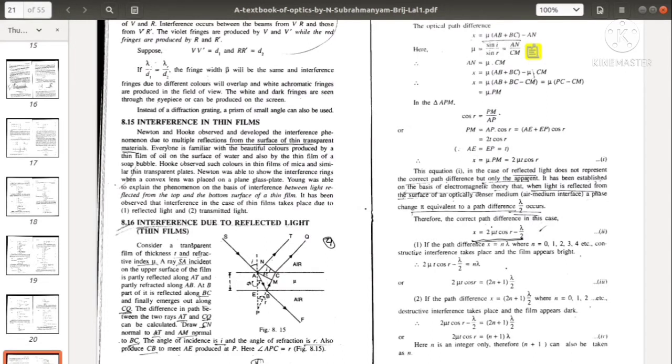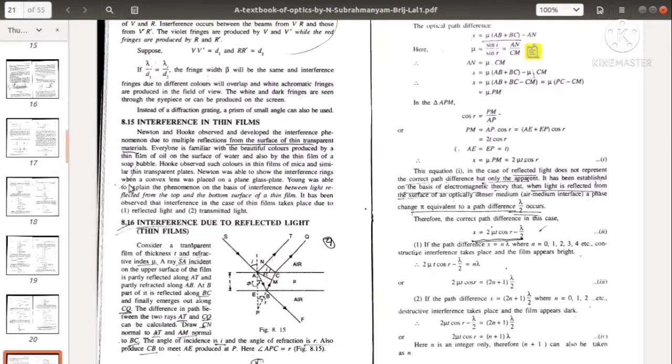Young was able to explain the phenomenon on the basis of interference between light reflected from the top and the bottom surface of a thin film. It has been observed that interference in the case of thin films takes place due to reflected light and transmitted light. So there are many physicists who observed interference patterns on different occasions.